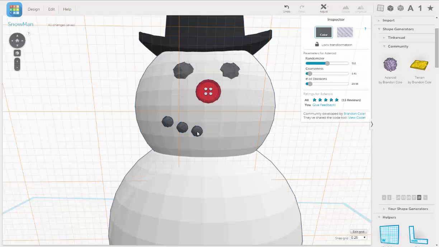Oh, that didn't work. Select it again, edit, duplicate. Go edit, duplicate again. Okay, edit, duplicate.